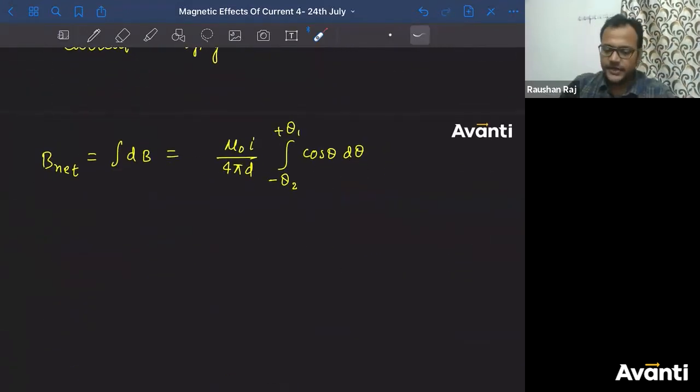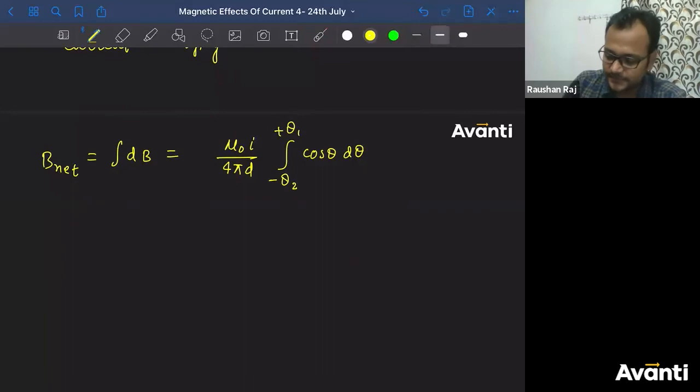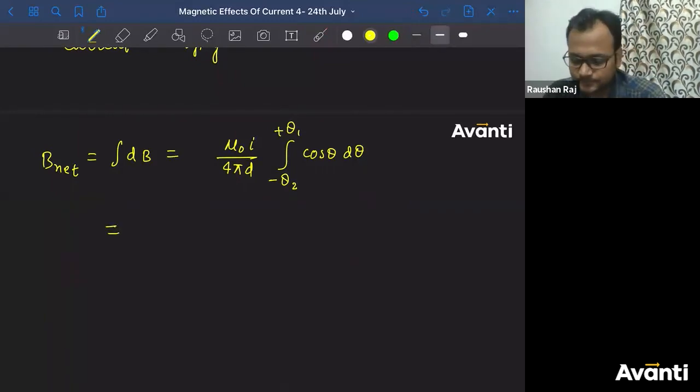All right. Now integrate this. What is integration of cos theta, guys? Tell me what is integration of cos theta. बोलो बच्चा लोग, what is integration of cos theta?